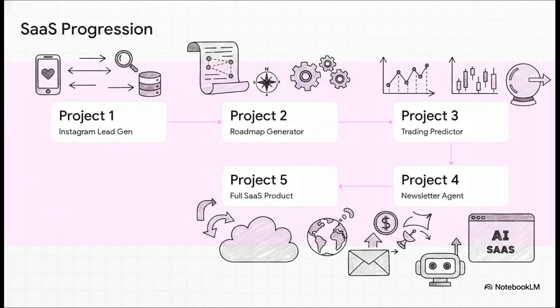Think of this progression as your simplified checklist and weekly schedule. In week 1, you'll start simple by building basic Instagram lead generation bots. Week 2, you practice building things like roadmap generators and market trend predictors. From there, you'll master those multi-agent systems we just talked about. And finally, you transition into premium freelance consulting by combining all these skills to deploy a full AI SaaS product directly to a production environment, complete with professional domain hosting.